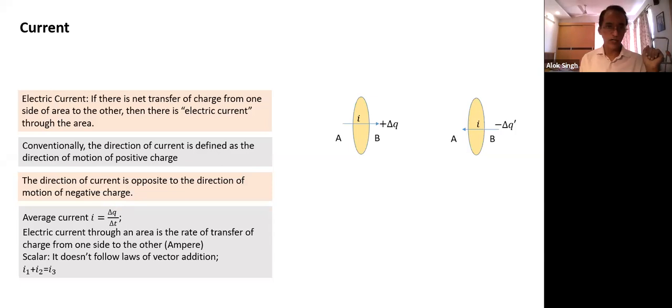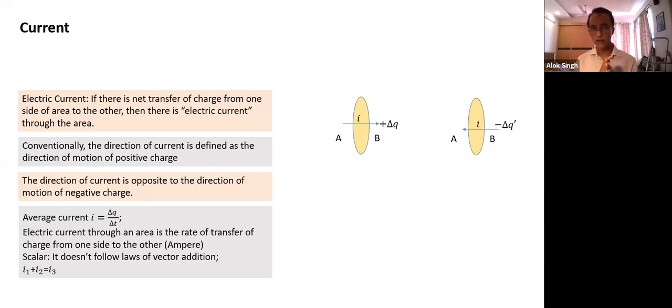Okay, so average current is delta Q by delta T. That's the current through an area, the rate of transfer of charge from one side to the other. This ratio is coulombs per second, and coulombs per second is called amperes. So what is 1 ampere current? If through a cross section 1 ampere current is flowing, what does it mean? If I take any cross section, in 1 second, 1 coulomb charge is getting transferred from one side to the other.